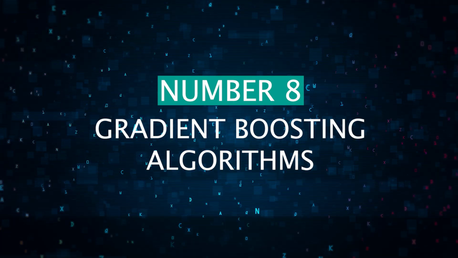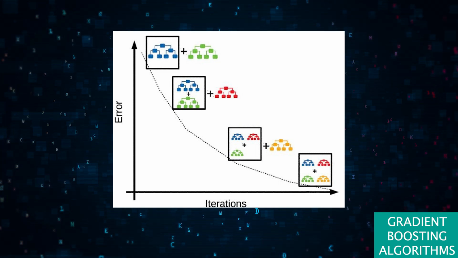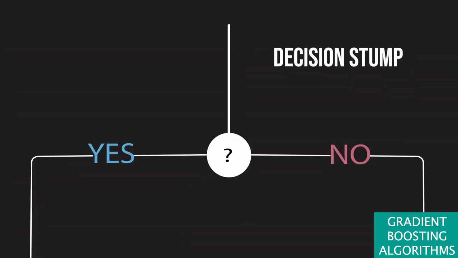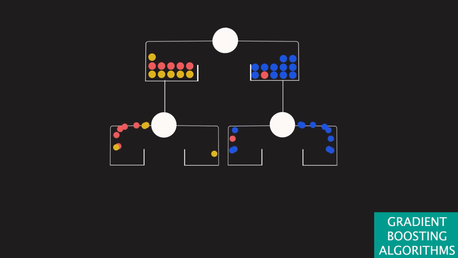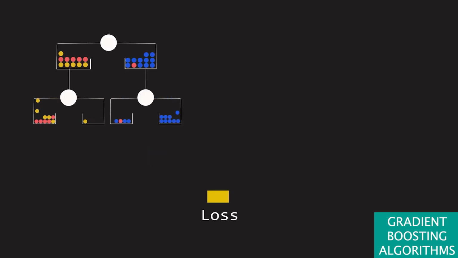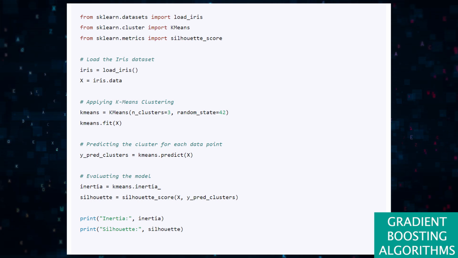8. Gradient boosting algorithms. This is a supervised learning algorithm used for both regression and classification. It builds multiple weak predictive models, usually decision trees, sequentially. Each new model gradually minimizes the loss function, error, of the whole system. Three components are involved here: an additive model that adds weak learners to minimize the loss function, a loss function that has to be optimized, and a weak learner that needs to generate predictions. Every new tree fixes the mistakes made by the ones before it. You can apply this algorithm on a diabetes dataset where we can try to predict the progression of diabetes based on various features.